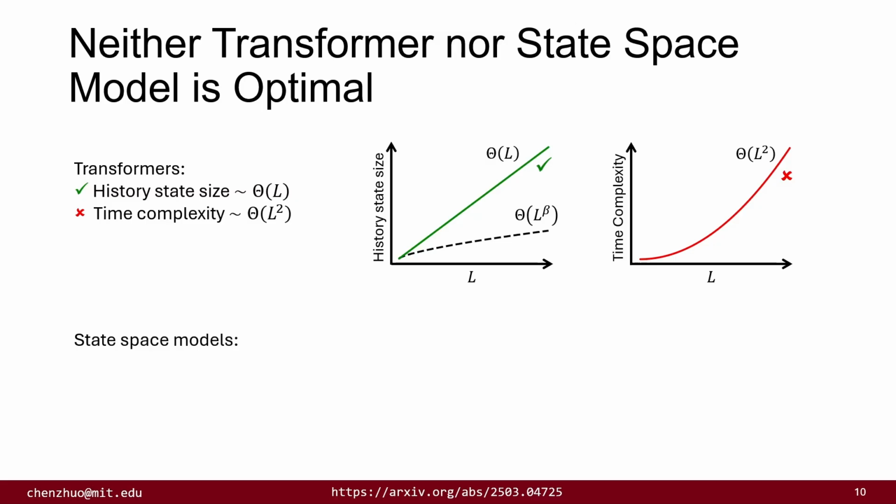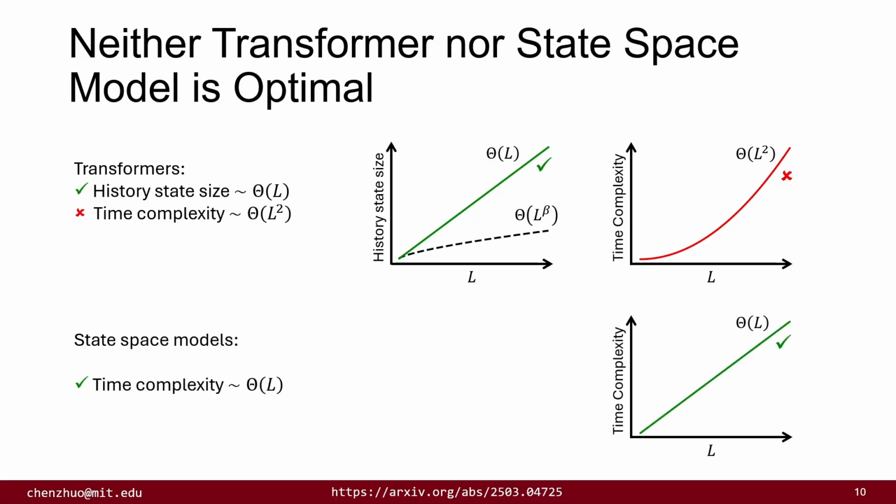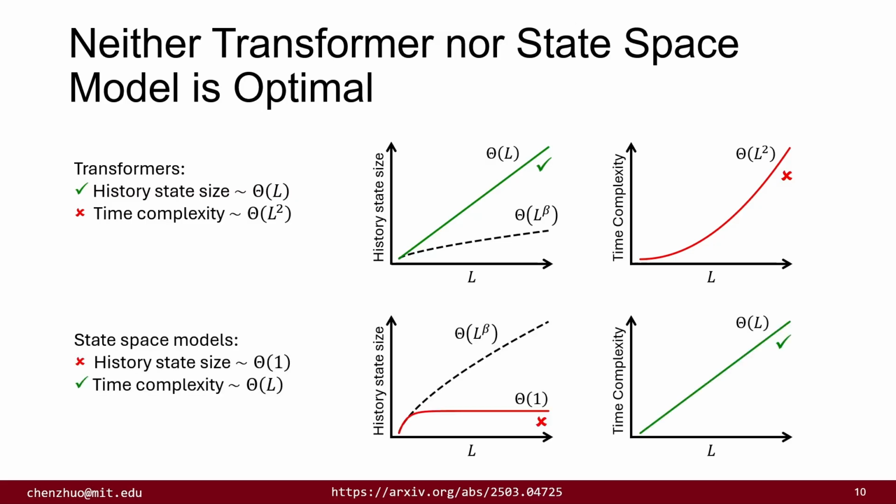State space models, on the other hand, although they have a linear time complexity, have a history state size bounded by a constant determined by the network size. This means that regardless of the network size, a state space model will eventually fail to capture all the necessary multi-token dependencies, and therefore fails to effectively model long sequences.